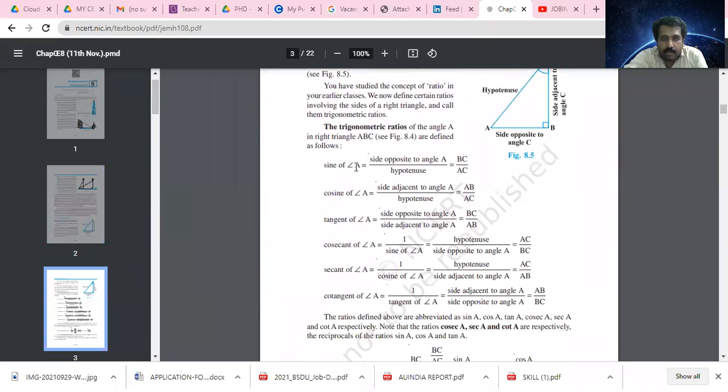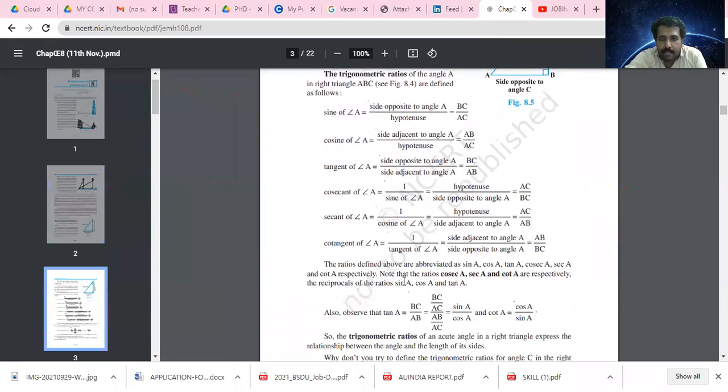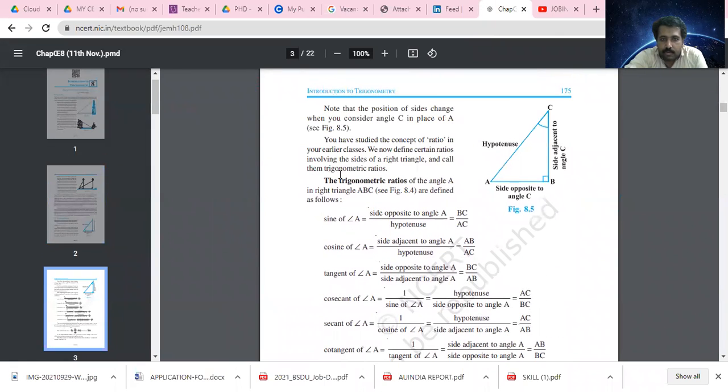Here you can see sine of angle A, cosine of angle A, tangent of angle A, cosecant of angle A, secant of angle A, cotangent of angle A. So these are the trigonometric ratios.